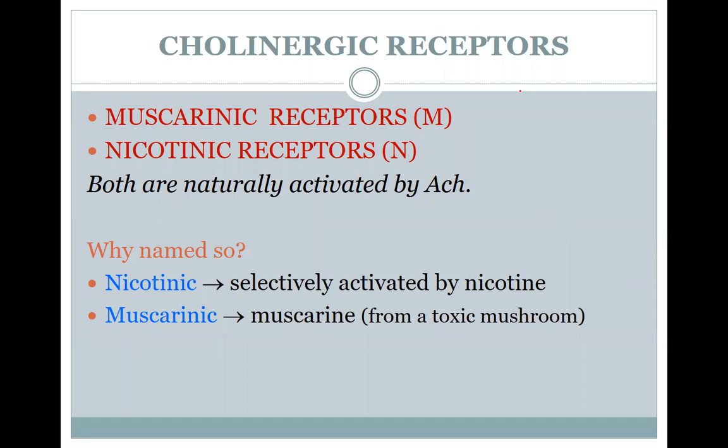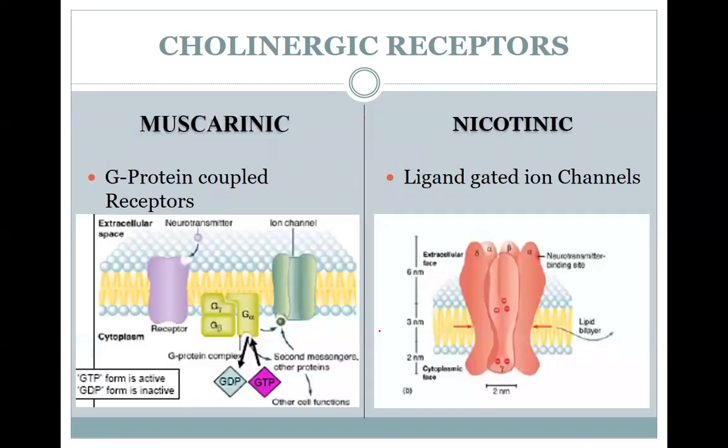Now, the cholinergic receptors, or the receptors where acetylcholine binds, are classified into muscarinic receptors and the nicotinic receptors. These are both the receptors that are activated by acetylcholine, and they are named because nicotinic receptors are activated by nicotine, and muscarinic receptors are activated by muscarine.